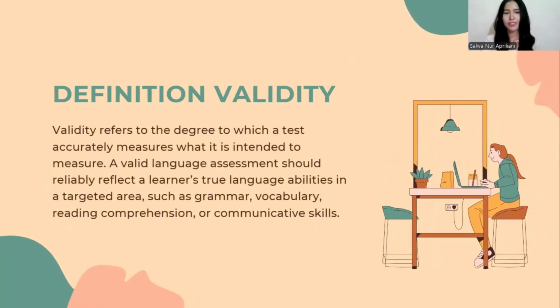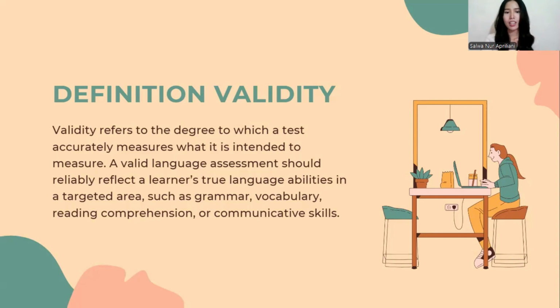Definition of validity. Validity refers to the degree to which a task accurately measures what it is intended to measure. A valid language assessment reflects a learner's true language ability in a target area, such as grammar, vocabulary, reading comprehension, or communicative skill.